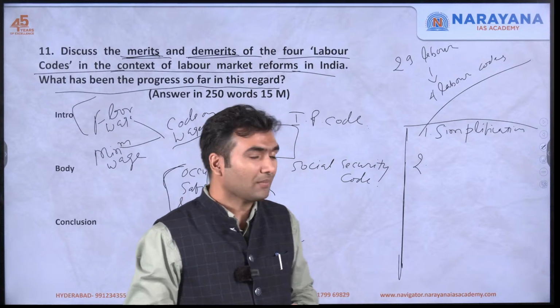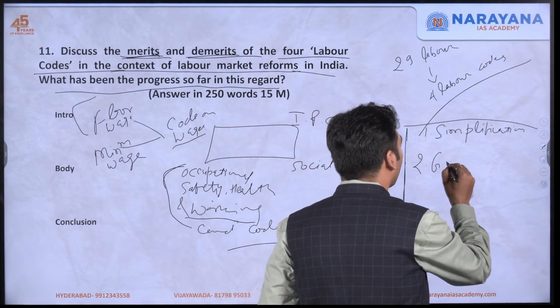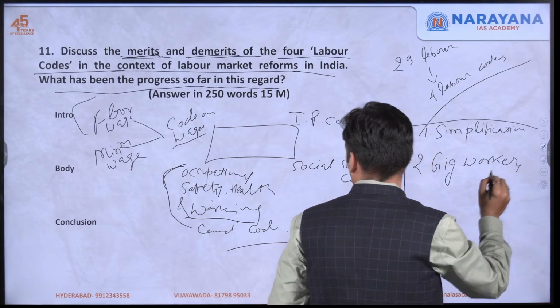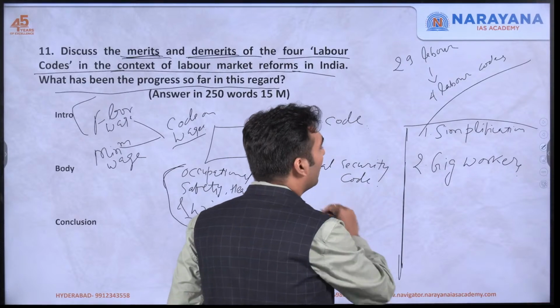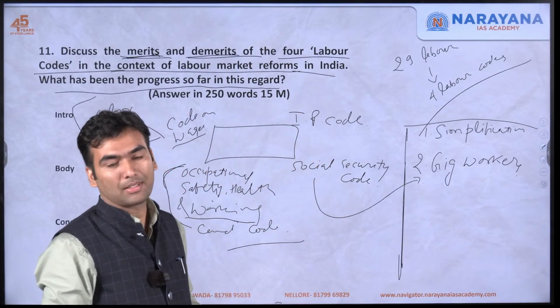Then the next thing is that it also covers the gig workers. This social security code covers the gig workers for the first time.